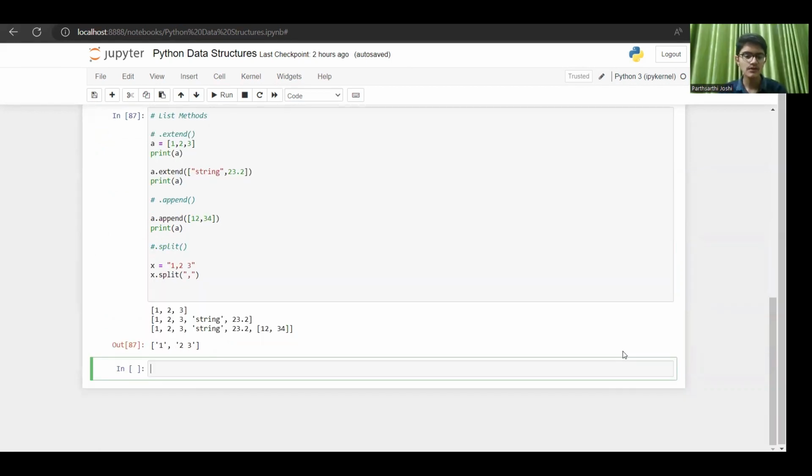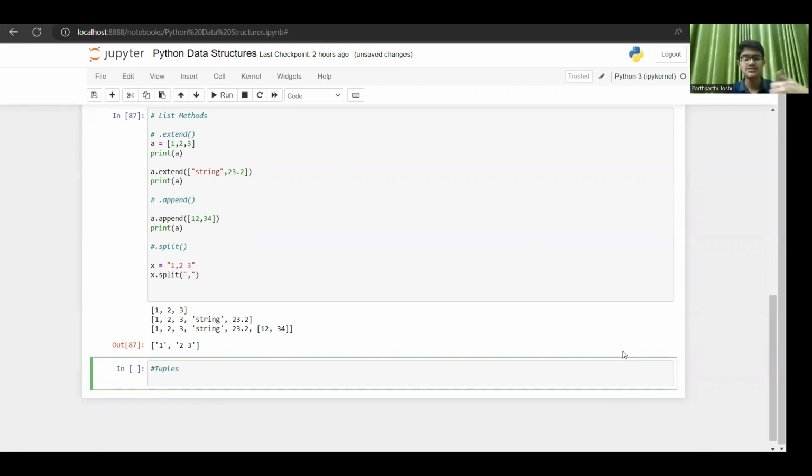Now, guys, let us see our tuples. How to create a tuple? A tuple is just like a list, with some differences. It's just like a sequence of values, just like a list. There are two differences mainly. Let us go on to the first difference. If I create a tuple named tup1, when you're creating a list, you use square brackets, but when you're creating a tuple, you use parentheses.